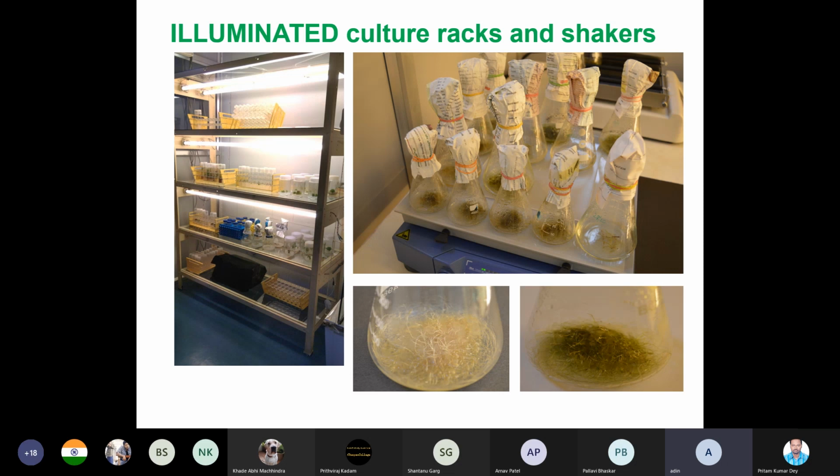And from protoplast, you can generate the whole plant, as Pritam said. Although the process is expensive, so we have to have very defined, focused objectives. If we have focused objectives, then we can invest the time and money for protoplast culture and subsequent regeneration.